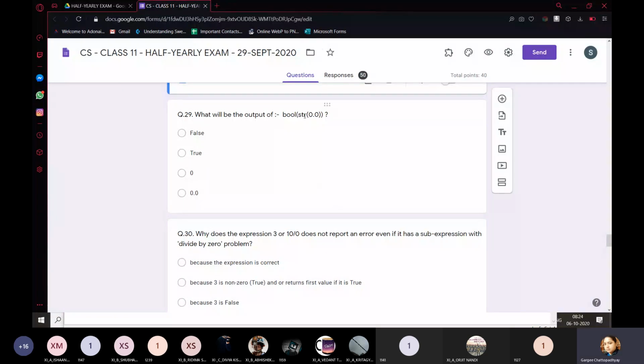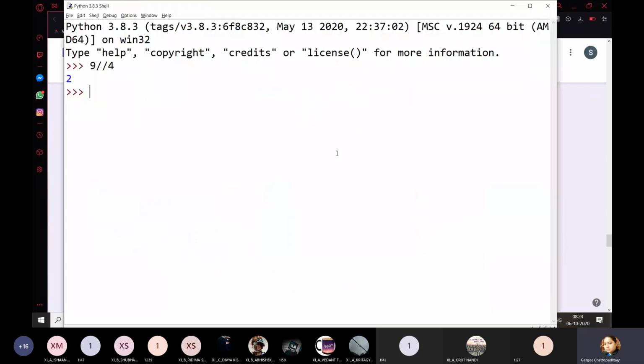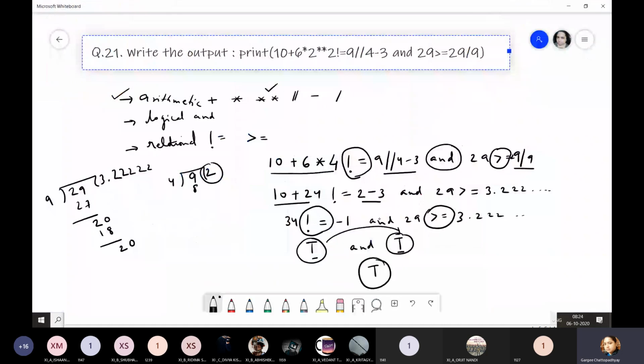What will be the output of this? First, you can see str, string, 0.0. So you will convert this into what? The question given is this: bool str 0.0. So first you will be executing the inner one, okay?